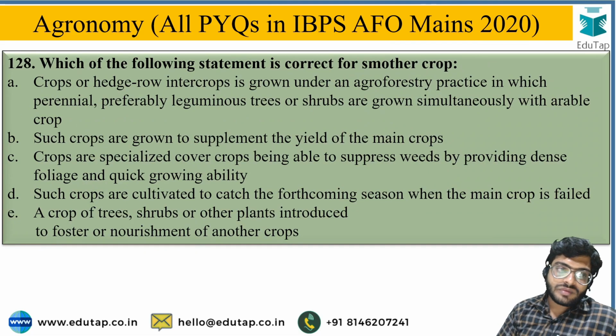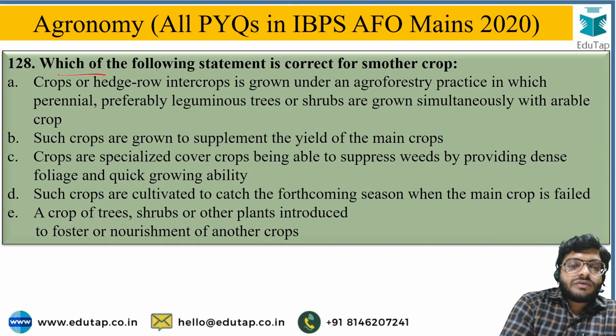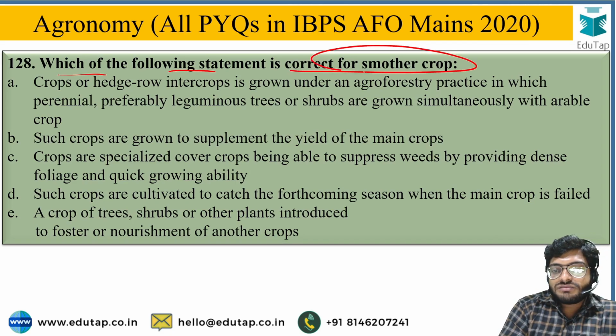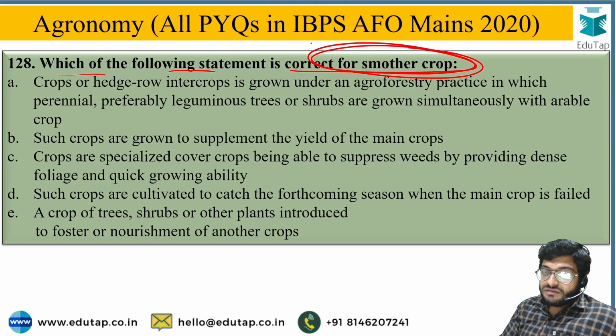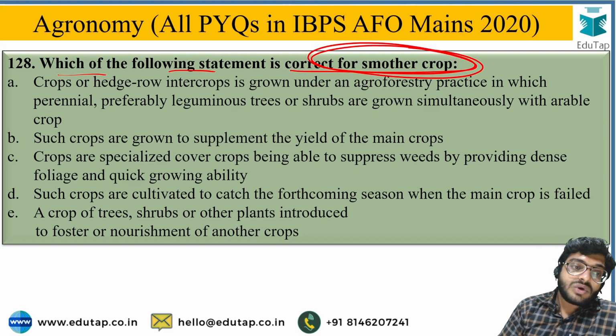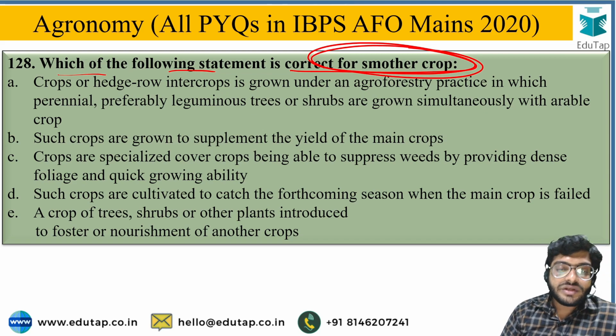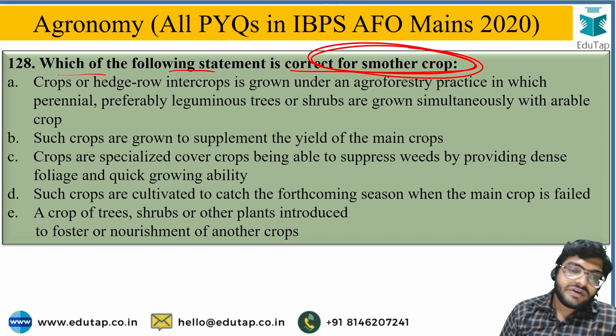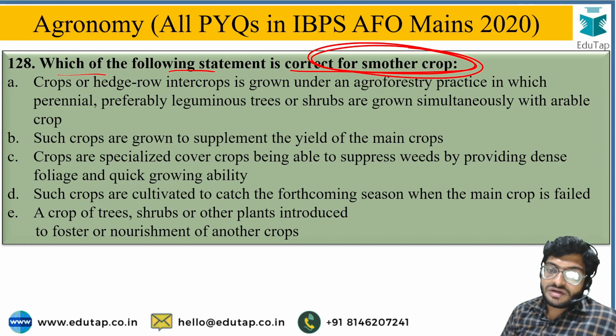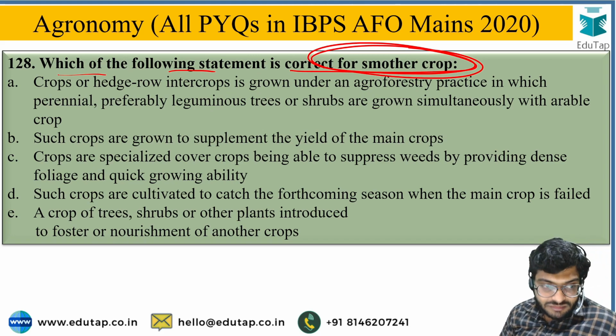Next, which of the following statement is correct for a smoother crop? So you have to identify which statement is correct regarding smoother crops, and the options are: crops or hedgerow intercrops is grown under agroforestry practice in which perennial, preferably leguminous trees or shrubs are grown simultaneously with arable crop.